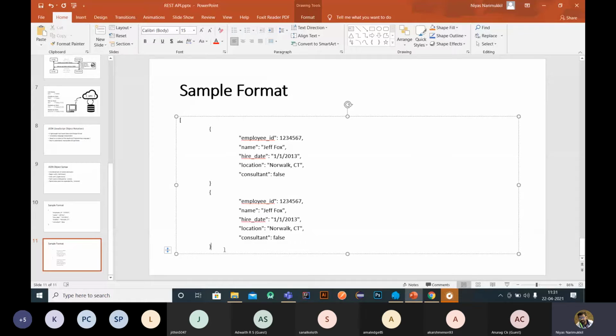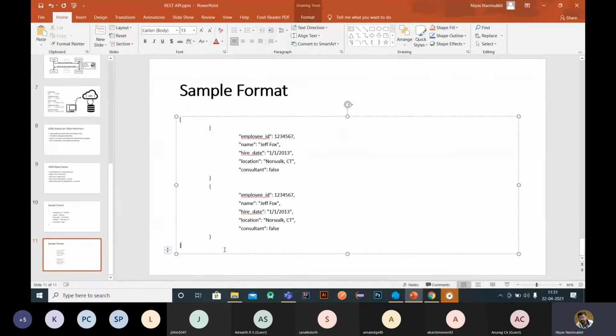This will be the output if there are two. We have to close this up. If there are two elements, the employee ID and everything will be different, just for example. So this will be the response if there are multiple data. The response is always in JSON format. The response from the server, the response from the API, is always in this format.